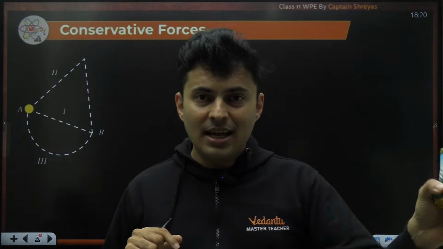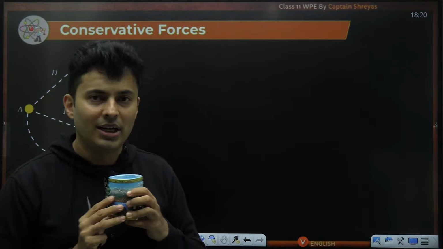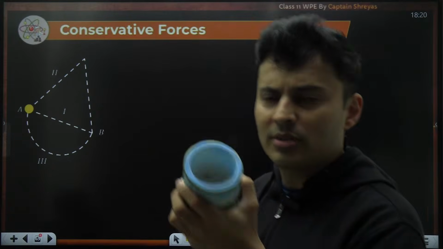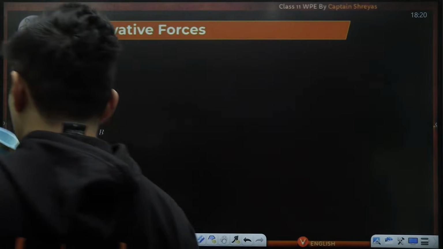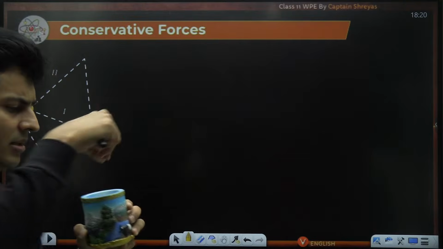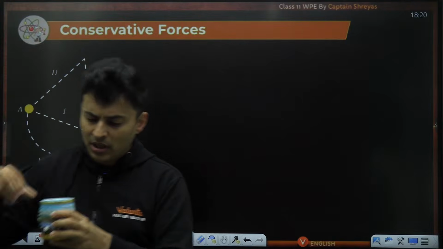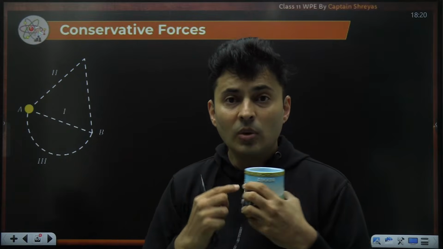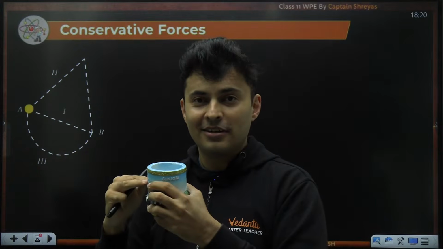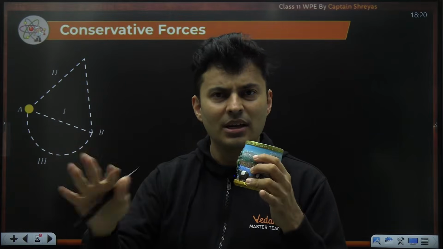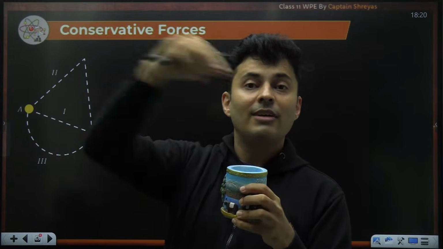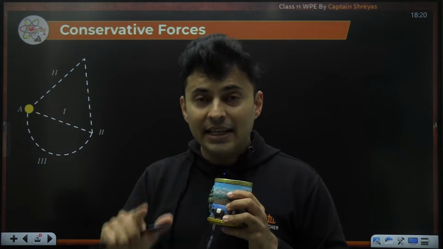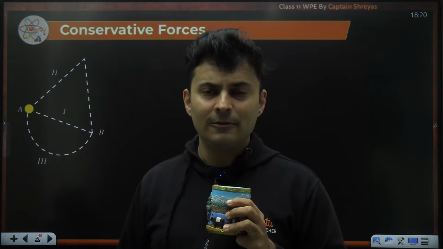So in this entire process, I started from this point and I went here and there, drank some water, spilled some water, added some water, poured some water. And then again, I'm back to the same place and I see the level of the water is the same. So I have conserved my level of water. What happened in between, it's okay, but I maintained the level when I'm back to the same place. That's very important. That is like conservative.